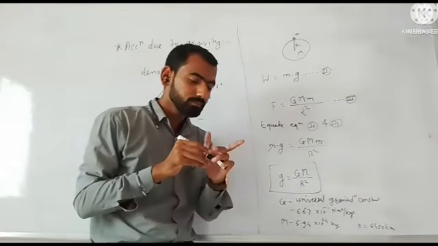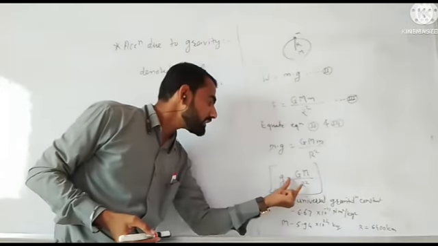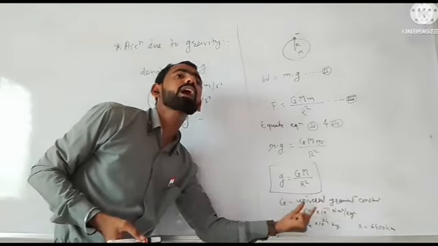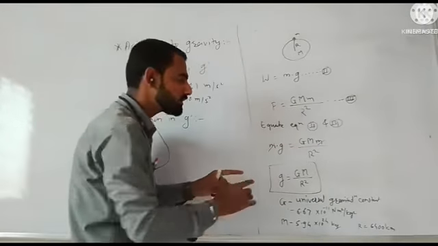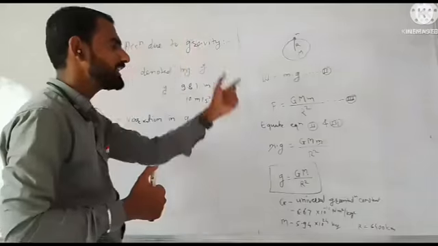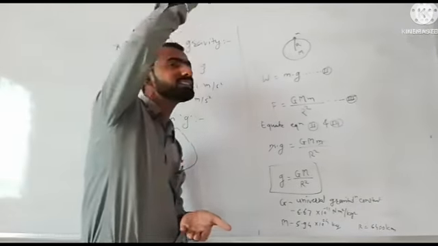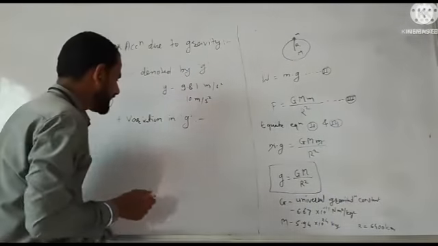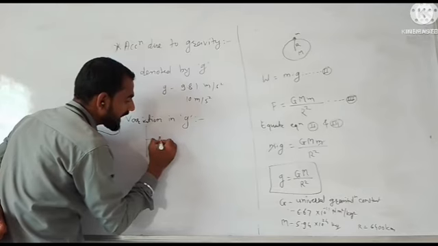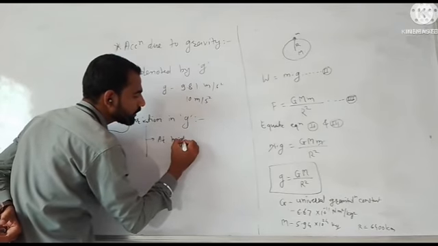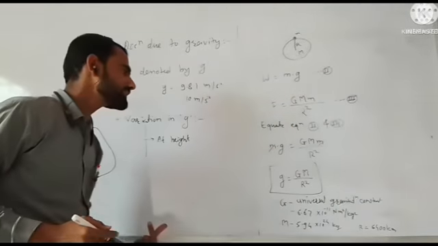From this expression, g is inversely proportional to R squared. Acceleration due to gravity is inversely proportional to distance. If distance is increased, then acceleration due to gravity will decrease. Therefore the first variation of g is at a certain height. If we go above the surface, our acceleration due to gravity decreases.